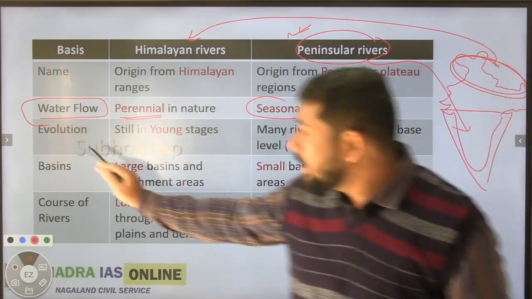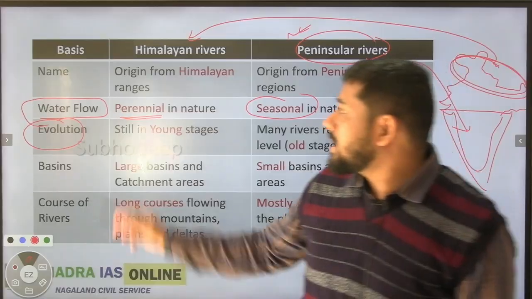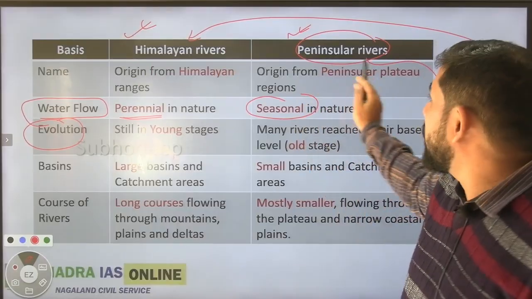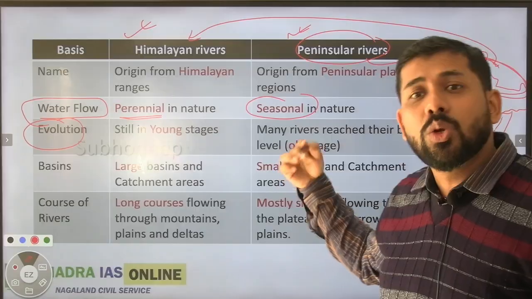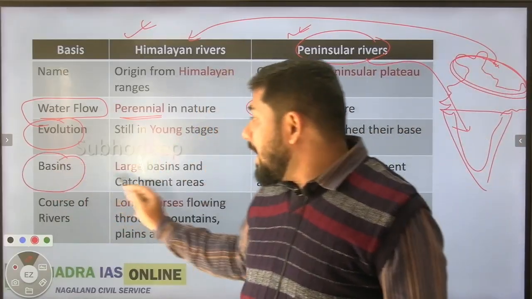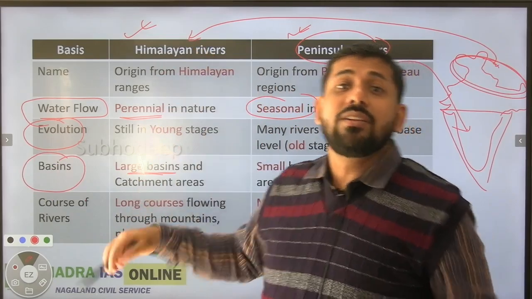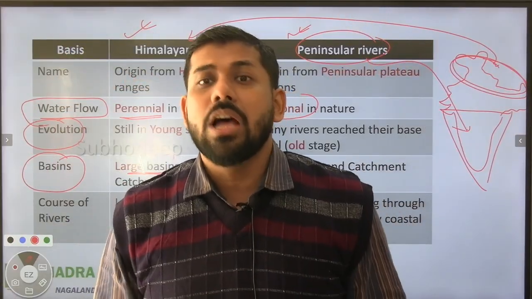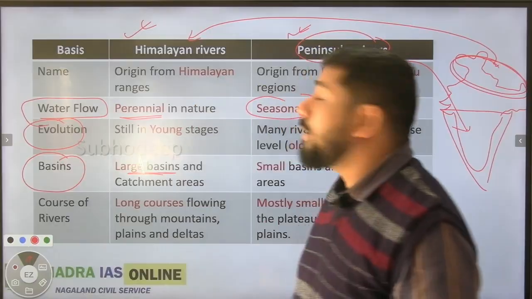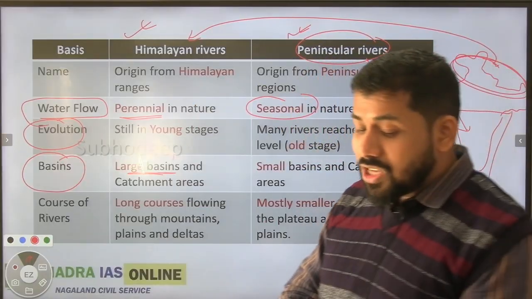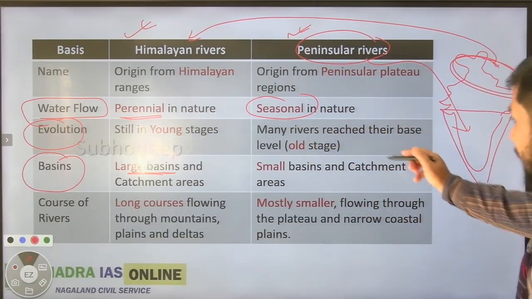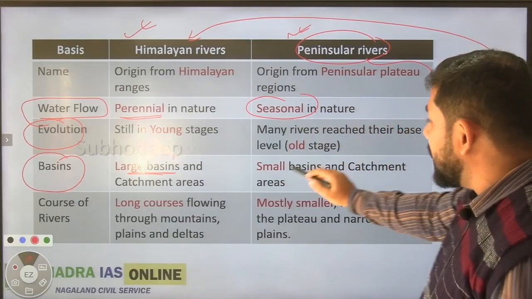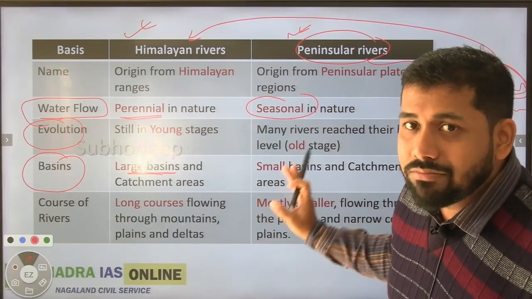Now, third, evolution. If I talk about evolutionary stages, Himalayan rivers are somewhere in the young stage, but at the same time, the peninsular rivers have already reached their older stages. If I talk about basin size, Himalayan rivers have very large basins. See Ganga, see Brahmaputra, huge, giant basins are there. But at the same time, the peninsular rivers have comparatively smaller basin areas. So that is again one of the major points which we can clearly see as a difference.